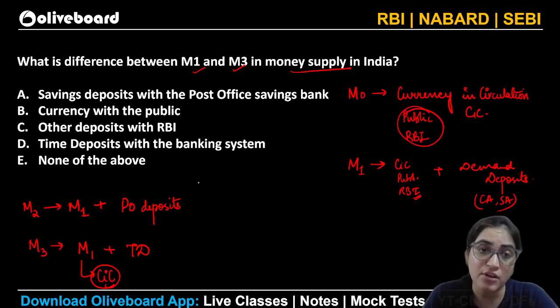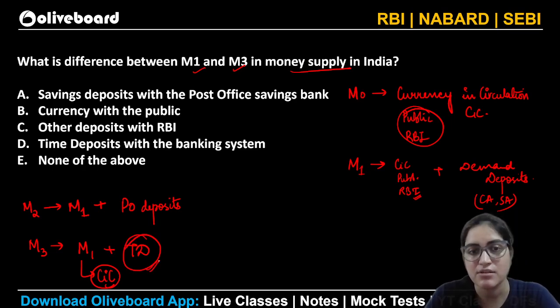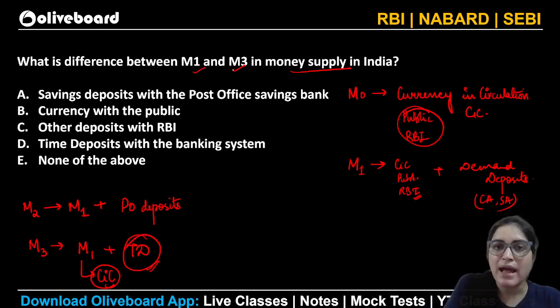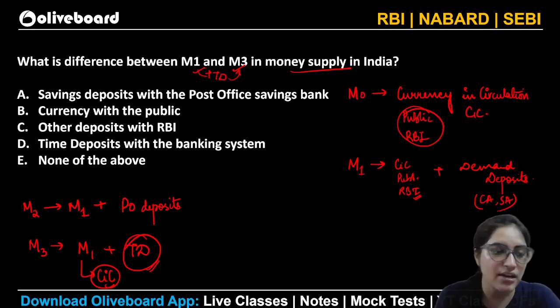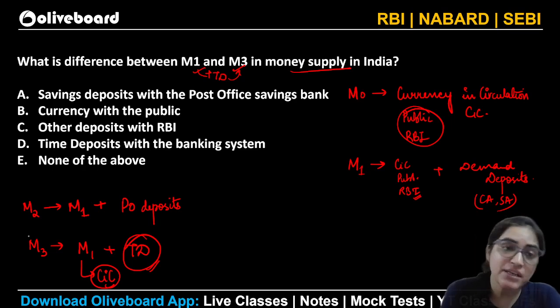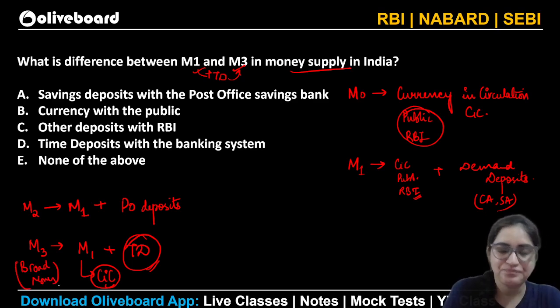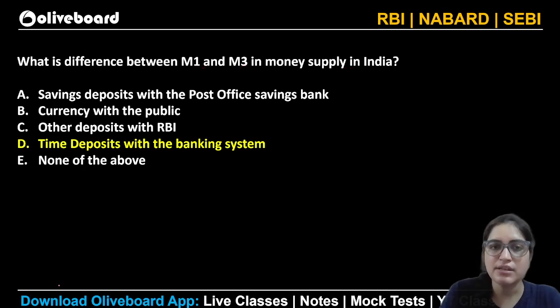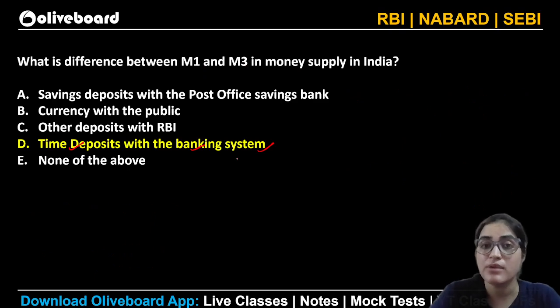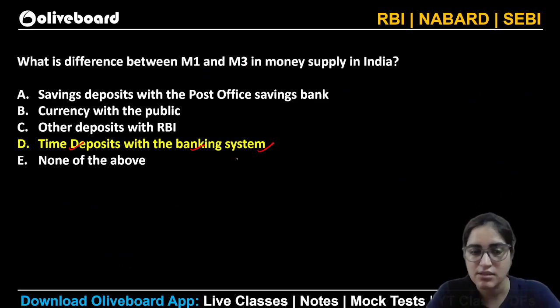What is the difference between the two? It is just the time deposit. That's the difference. So in M3, what we add additionally is the time deposit. That's how you reach M3. Sometimes it's also referred to as broad money. So the difference is just the time deposits with the banking system. That is basically what you will write as the difference. I hope it's clear. Any trouble?